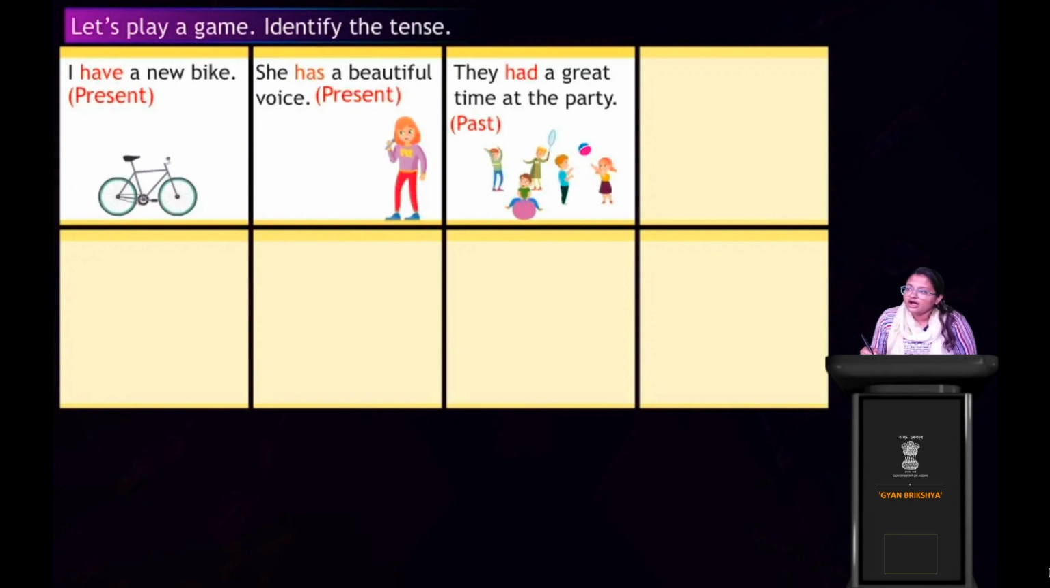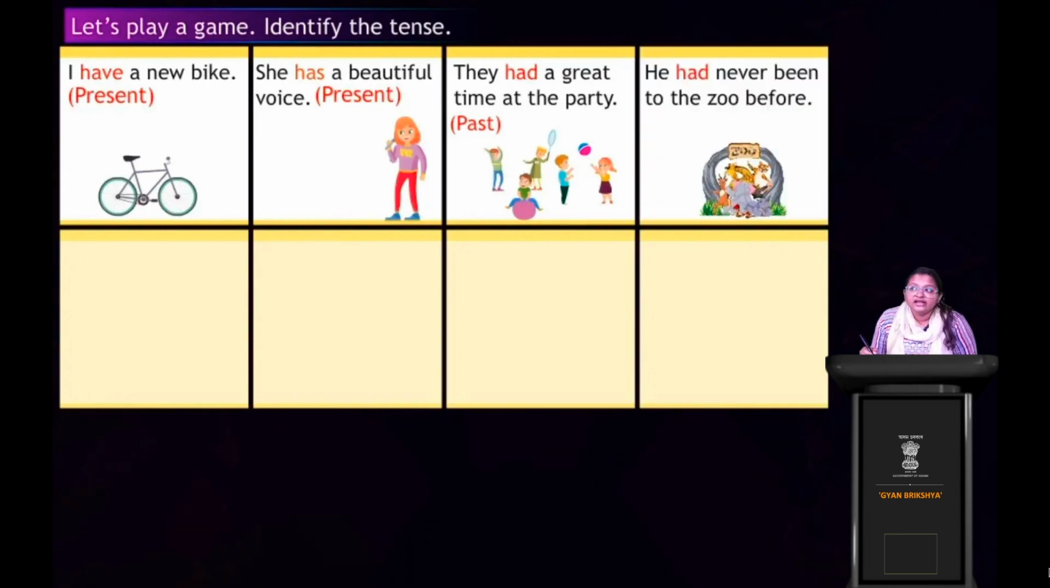Okay. Now, he had never been to the zoo before. So how are you going to write it? Which tense is it in? Yes, very good. This is again in past tense. He had never been to the zoo before, right? So past tense again.